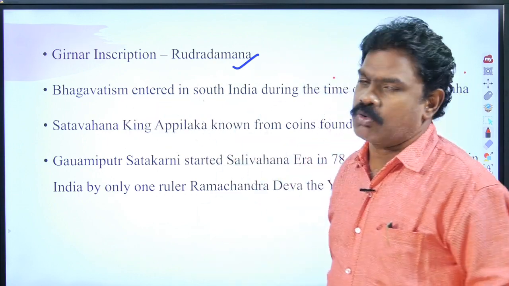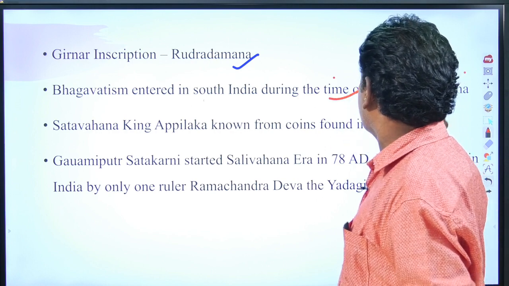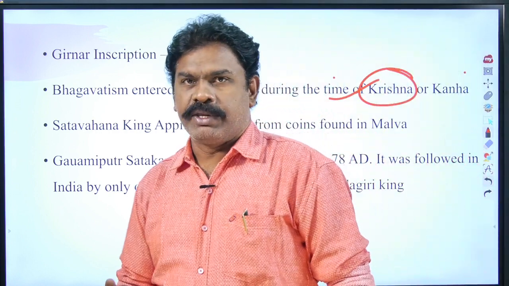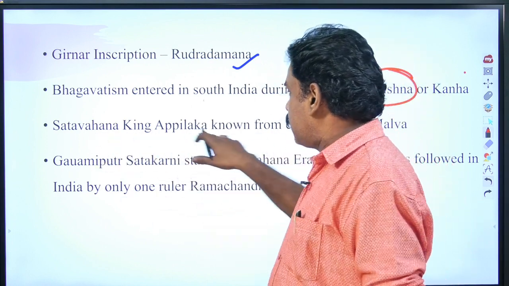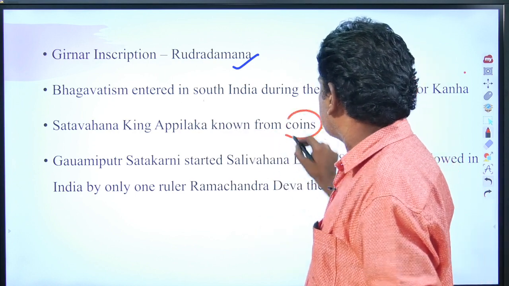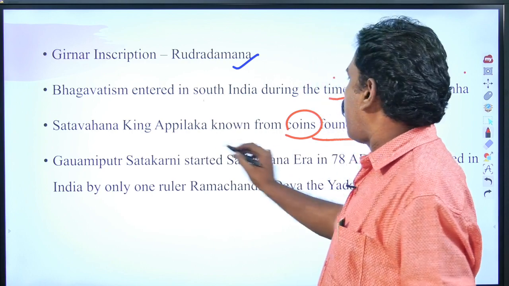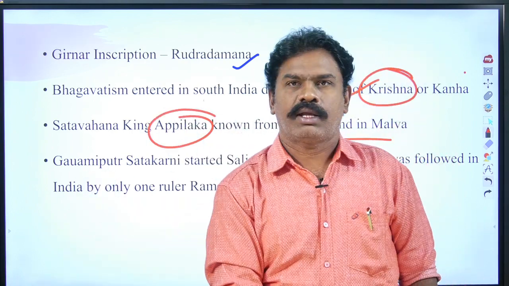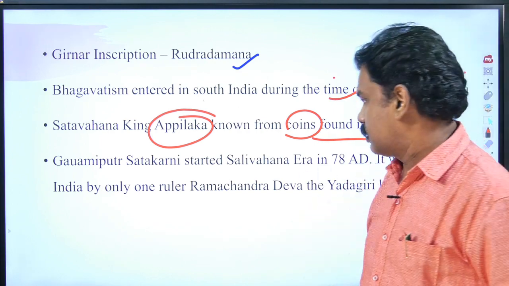Bhagavatism entered South India during the Satavahana period, especially during the Krishna period. The Satavahana king known from the coins was Apilaka. Apilaka was the Satavahana king known from the coins.